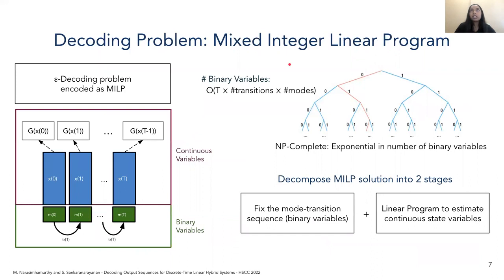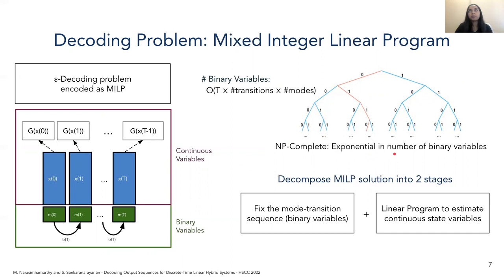The number of binary variables in our mixed integer linear program formulation is in the order of t times the number of transitions times the number of modes, where t is the length of the given output sequence. The problem is NP complete because the solution explores all possible ways of assigning values to the binary variables in our problem formulation, and this leads to an exponential time algorithm in terms of the number of binary variables in the problem.